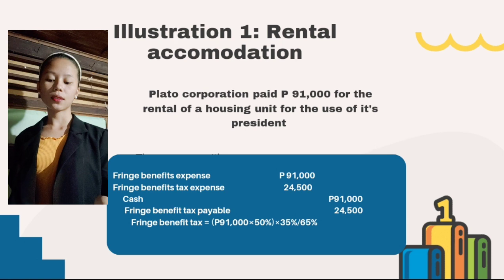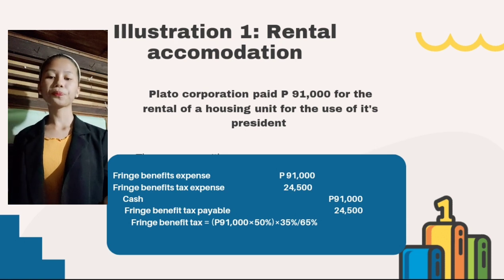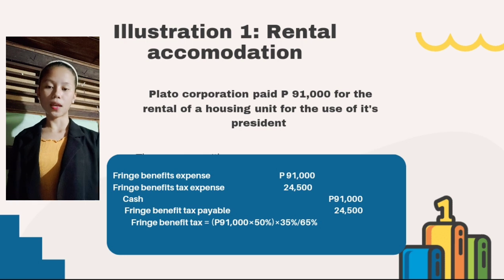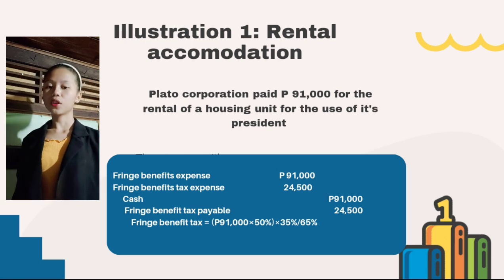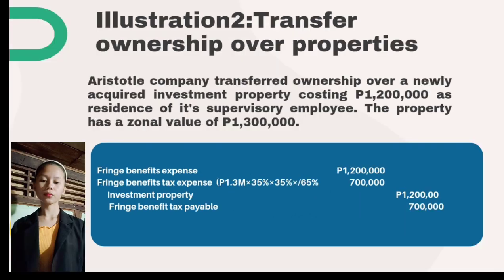Fringe benefit tax payable is 24,500 pesos. The fringe benefit tax expense is computed by multiplying the 91,000 times 50%, then times 35%, and then divided by 65%, and the result is 24,500 pesos.